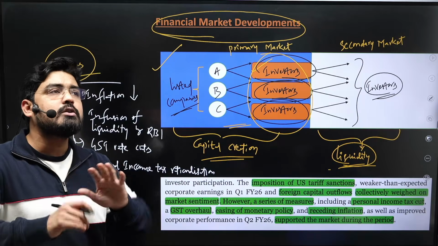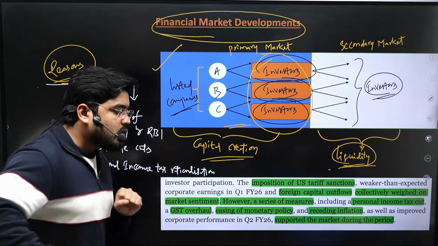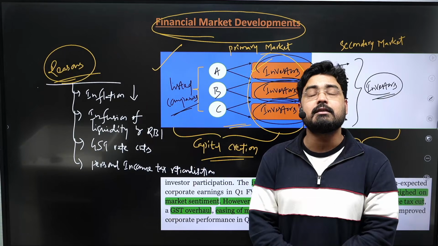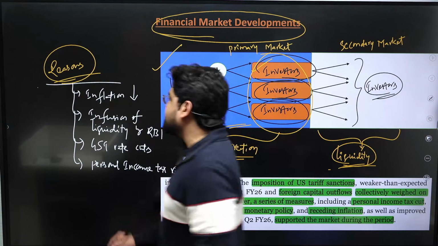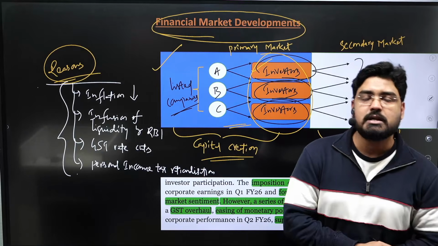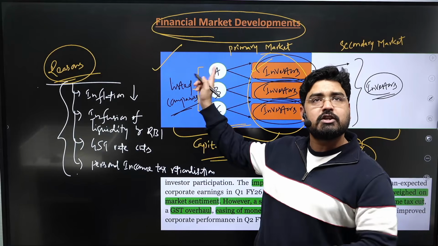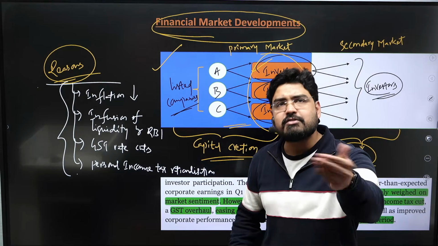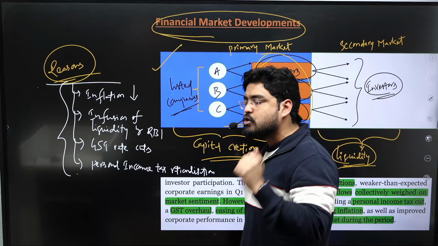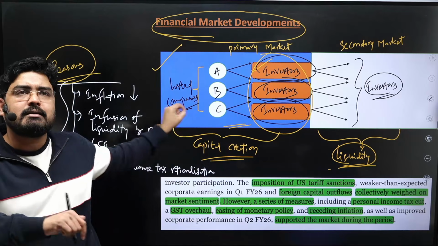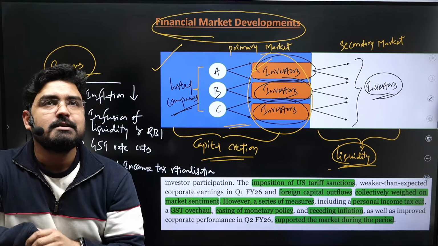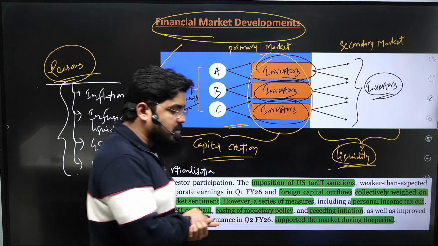So if you want to forgo your exemptions, then you can pay a lesser income tax. All these reasons influenced the increasing participation of domestic investors in the financial market. So the visa restrictions, the tariff wars, and the FPI outflows in the backdrop of the receding value of the rupee did not impact the financial markets much, right? So this is the broad trend of financial markets.